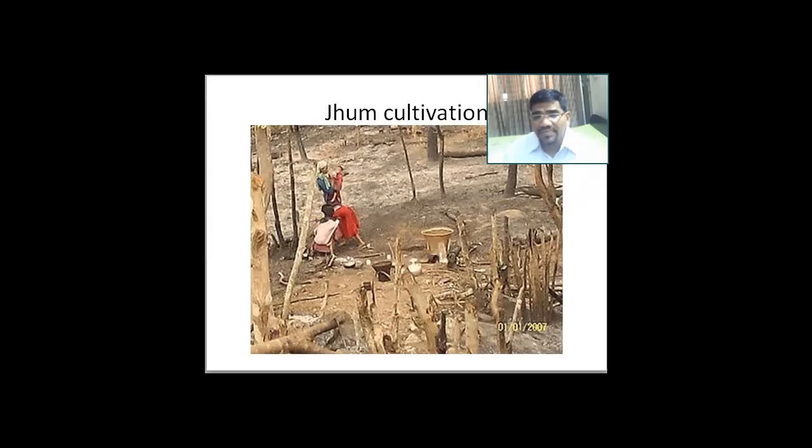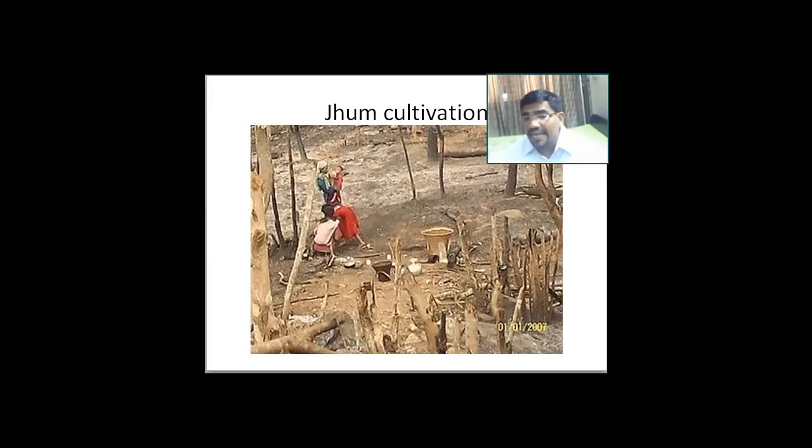Here in this picture, which you see in front of us, you can see jhum cultivation being practiced. Jhum cultivation is practiced as slash and burn agriculture, and in this particular agriculture we find that the people burn the area and then they start growing crops. The whole process is called jhuming. The word jhum means a circular movement. You must have heard about jhum, barabar, jhum. That word, in which there is a circular motion, is what jhuming means.